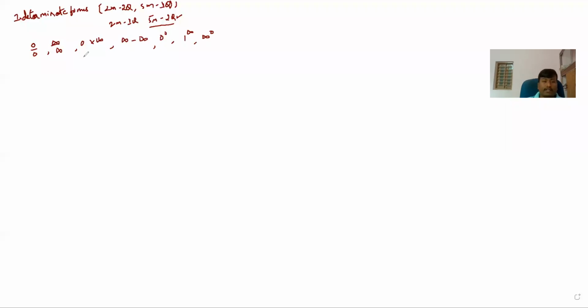So how can we find which form it is, if they give any model problem? For example, they can give 0 by 0 form or infinity by infinity form. It is very simple to find which form it is. Suppose I take one example here, the first question. Remember, you should observe the method. Problems may be different, they can ask very different problems, but you can understand the method. So the first one is evaluate